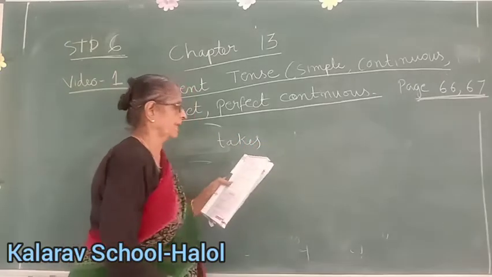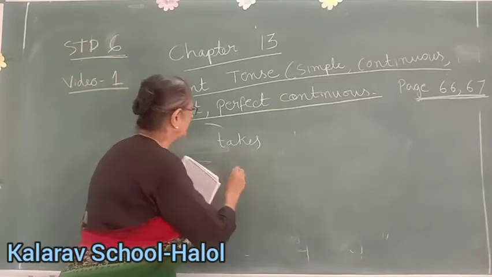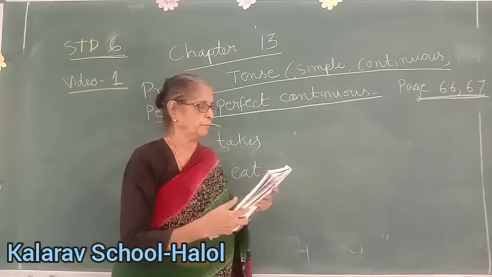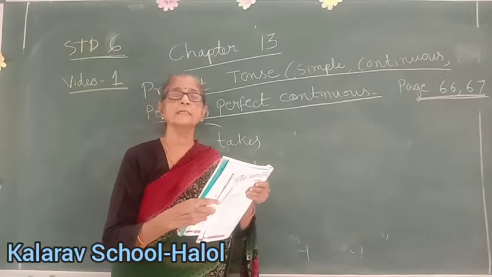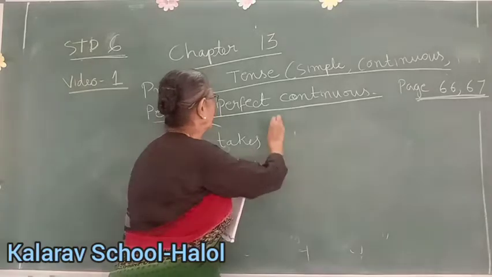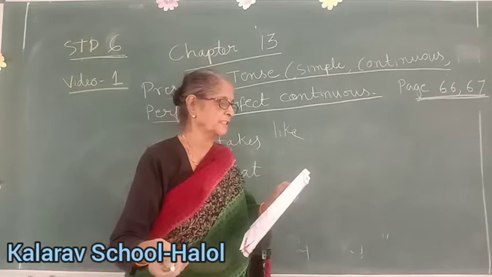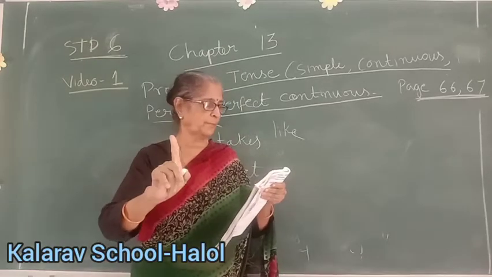T-A-K-E-S. Next, children. Children is plural. So, we will write here eat. Children eat vegetarian food. Children like to watch a magic show. Here it will be like. Then we eat vegetarian food. We, plural. So, eat, the main form of the verb.